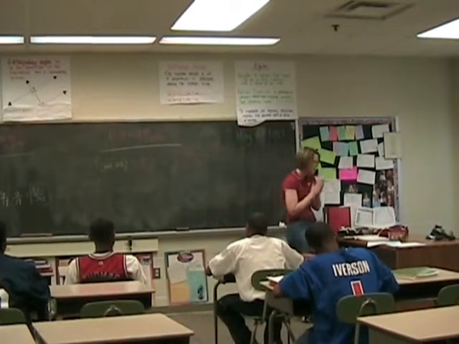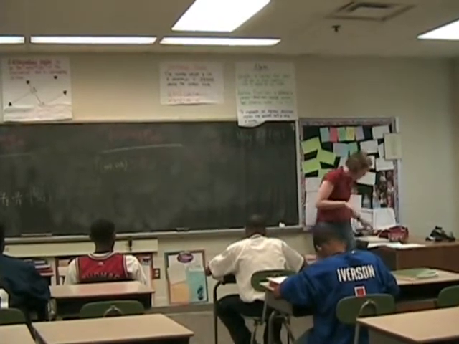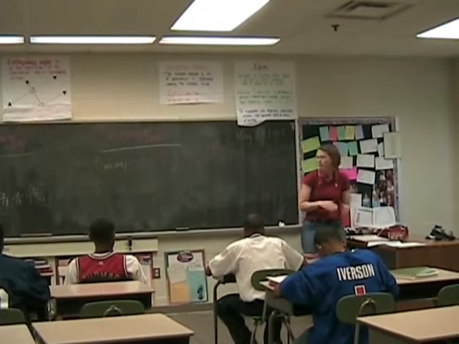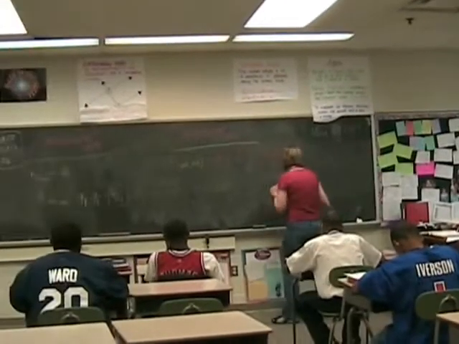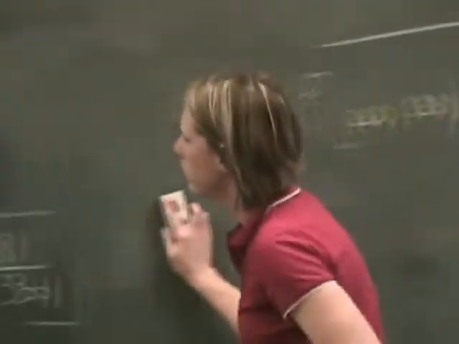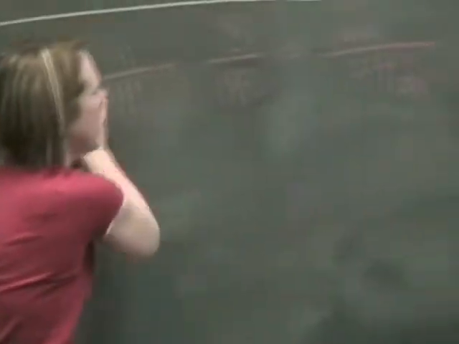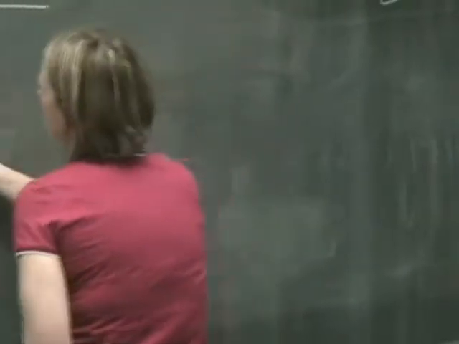Algebra and high school. Alright, so let's talk about what this really is going to look like when you see it written. Let me erase all this. This is the part I want to make sure we get into our notes. Make sure you get this into your notes.